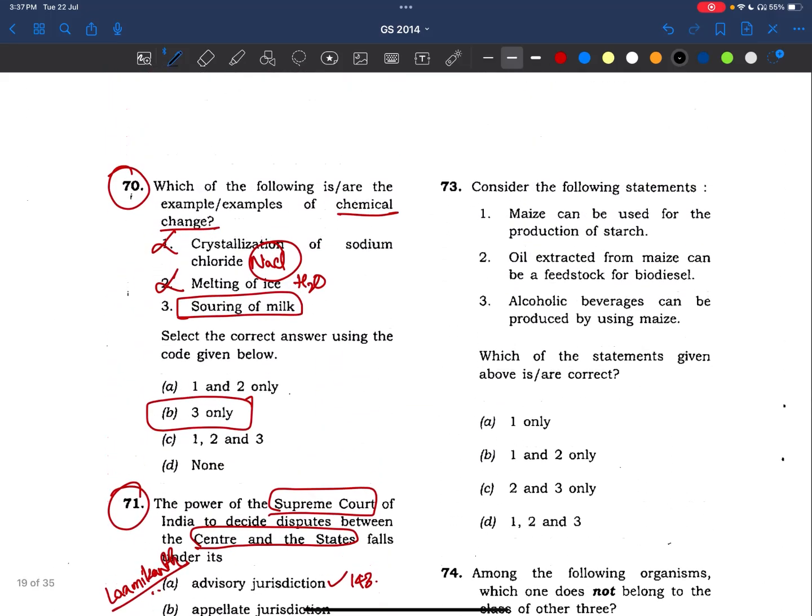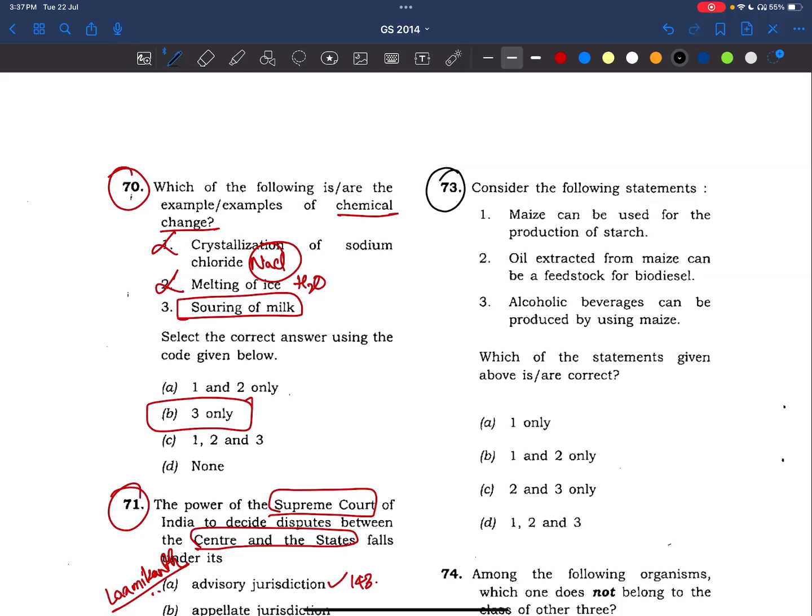Now, coming to 73rd question, consider the following statements. Maize can be used for production of starch. Yes, it can be used for production of starch. This is the general statement. Oil extracted from maize can be a feedstock for biodiesel.